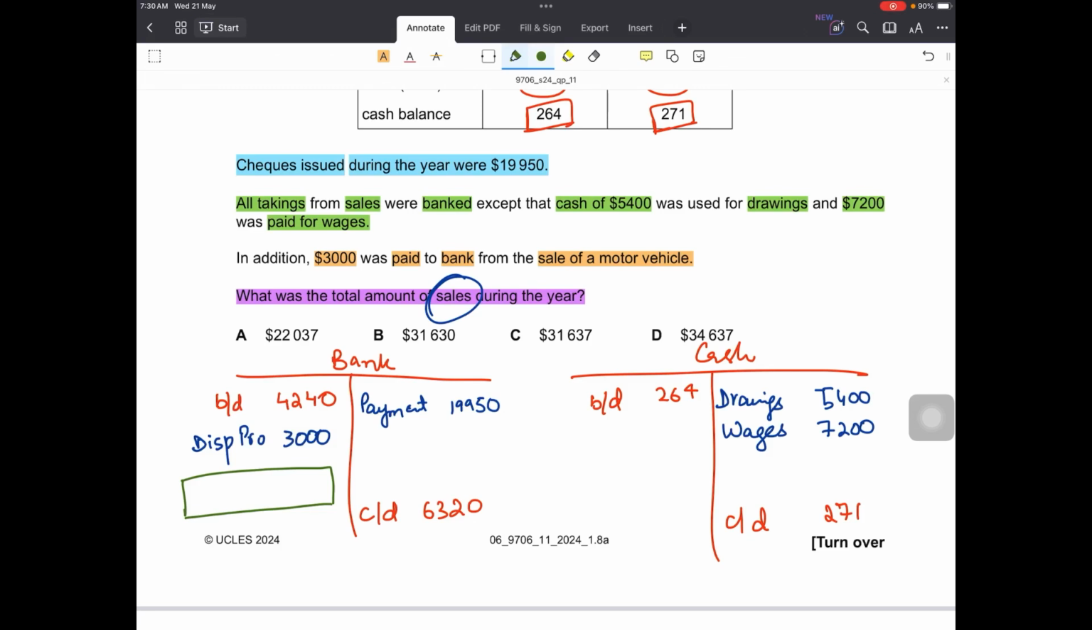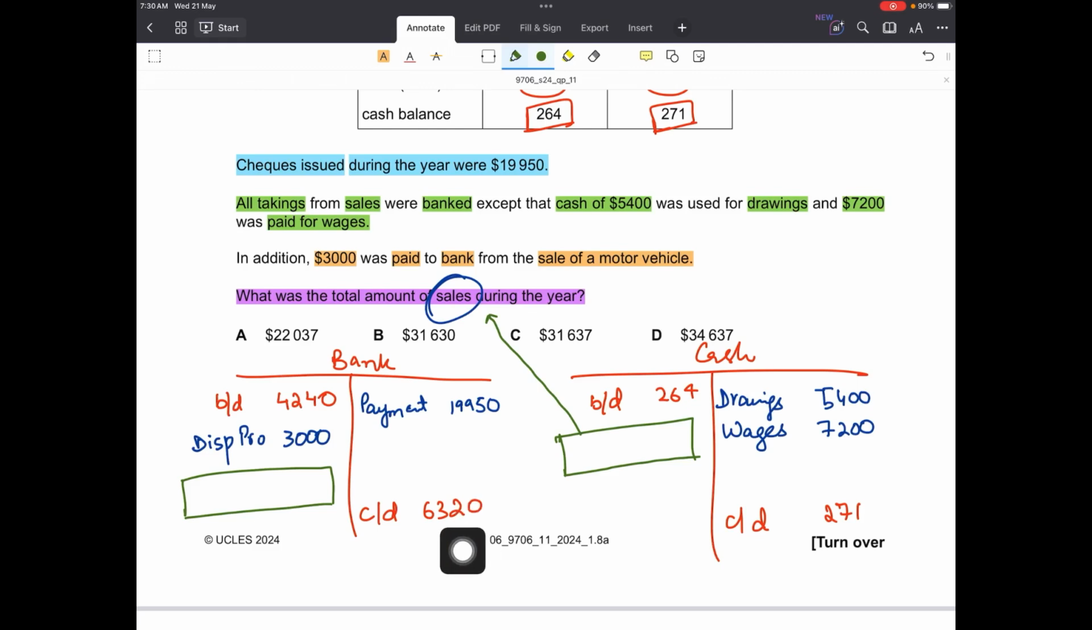And secondly, how much we would have received in the first place from our sales as cash sales, and that would be our answer. So let's first balance the bank account so that we find out how much was transferred from the cash account. So bank 4240 on the debit side plus 3000. This is a lower figure. The debit side is lighter right now because there is an amount missing.